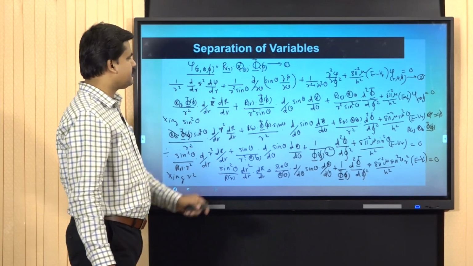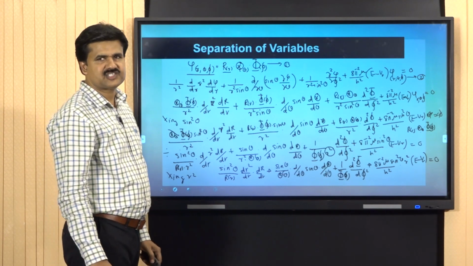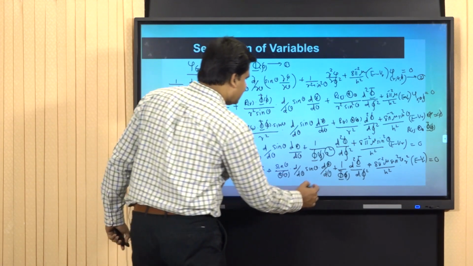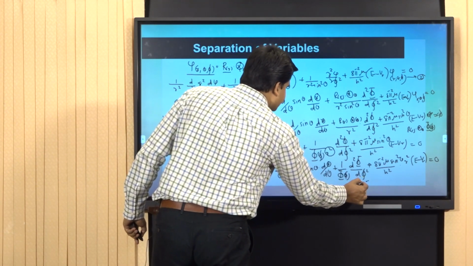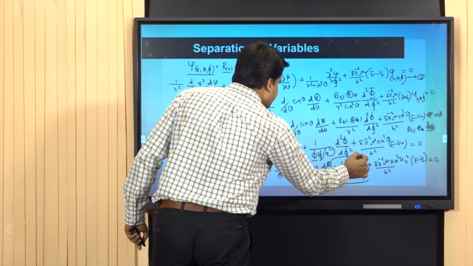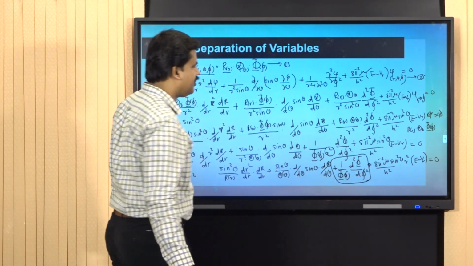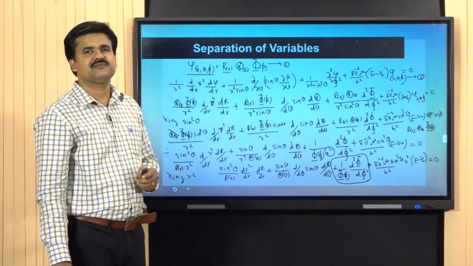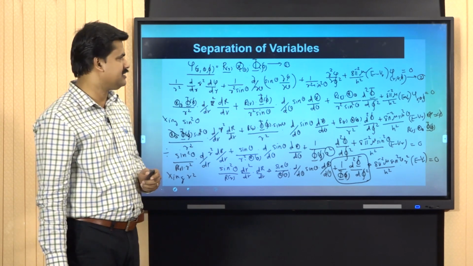And in the last equation, it is clear that this term contains only phi parts. Therefore, that phi part can be separated.